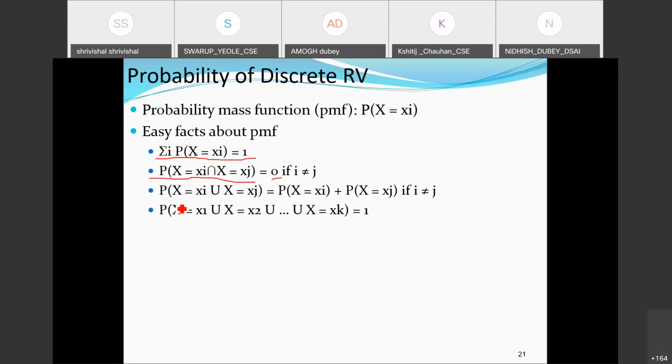If I am going for their union, it will be the summation of their individual probabilities. And fourth, if I go for the union of all the events, the associated probability value will lead to unity, as we are talking about one sample space here.